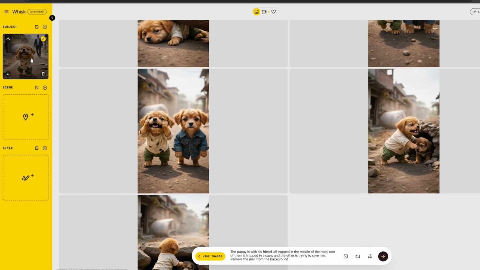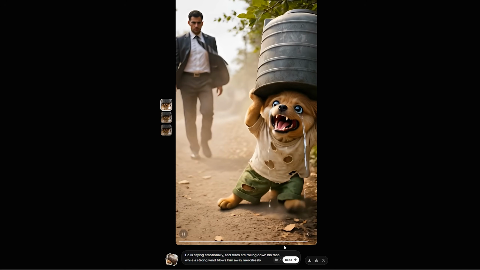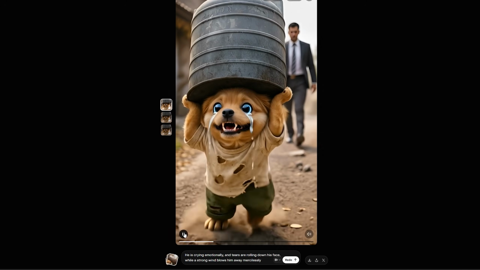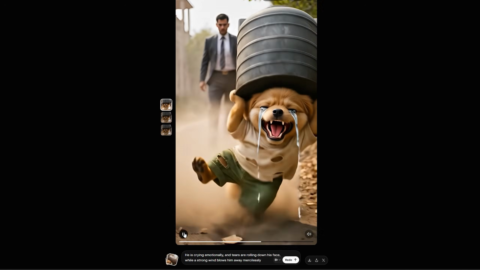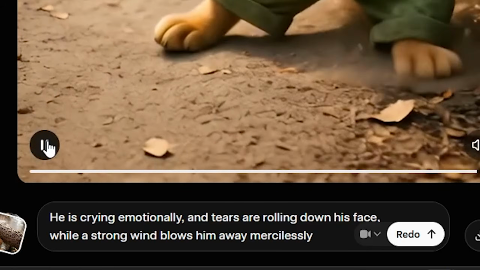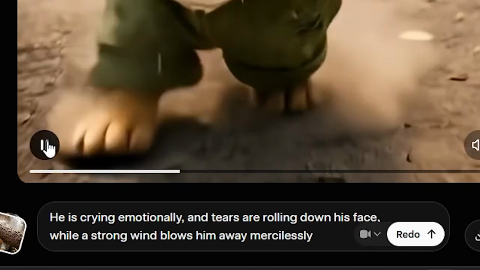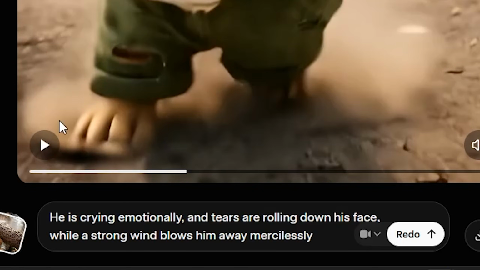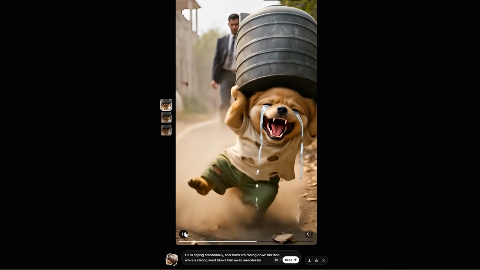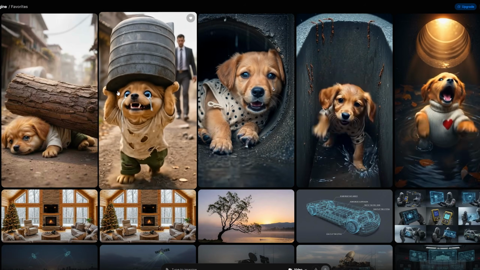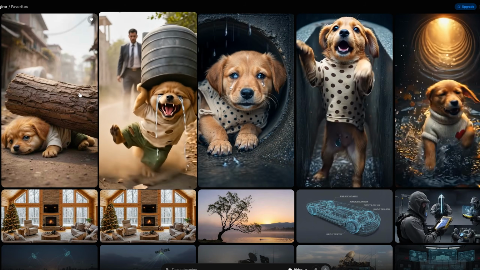Head over to Grok AI and upload your images one by one. For each one, describe what you want to happen in the scene. Be specific. For example, he is crying emotionally, tears rolling down his face, while a strong wind blows through his hair. The more detail you give it, the better the output. Generate as many clips as you need and move on.